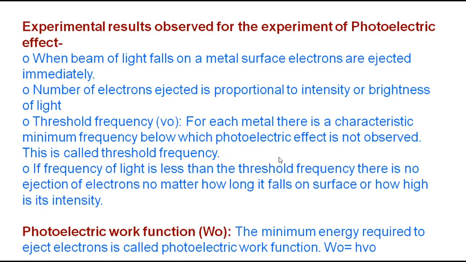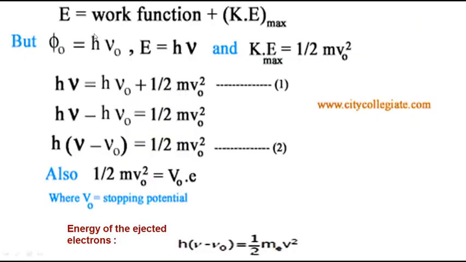So for the photoelectric work function, we are calling it W naught. This is a work, right? For the photoelectric work to happen, how much energy do you need? E is equal to h nu. And W naught is the photoelectric work function, so W naught is equal to h nu naught, because you need the minimum threshold frequency. So what is the energy that we need? Energy is equal to work function plus kinetic energy. Extra energy is given out as kinetic energy, right?